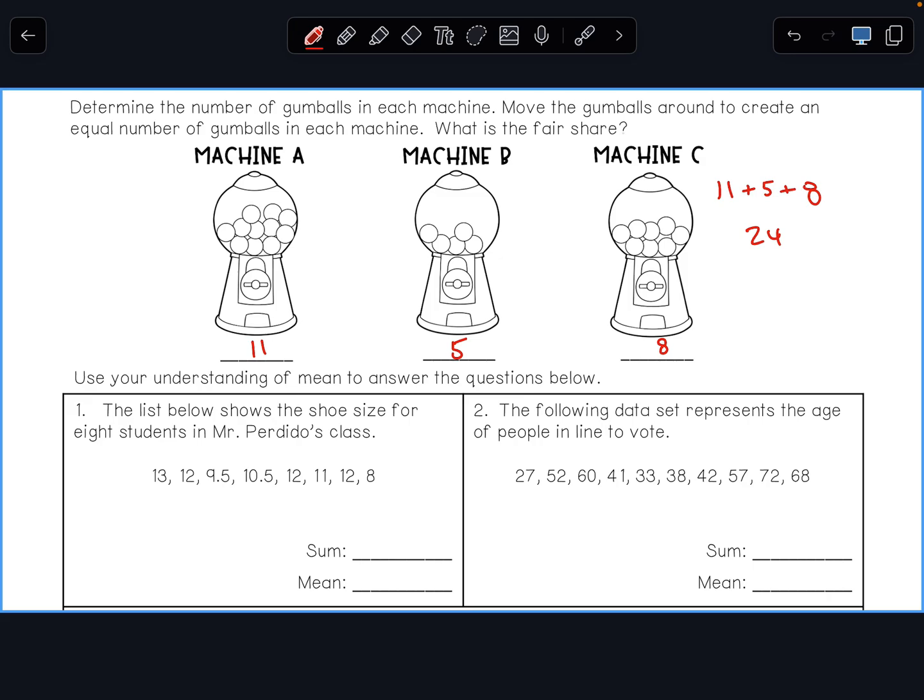And I'm dividing it up into 3 machines. So I divide that by 3. So I end up with 24 over 3, which is the same thing as 8. So each machine should have 8 gumballs. If I were able to move them around so that they all have the same amount, then I would make sure that this one has a little bit more and this one has a little bit less.